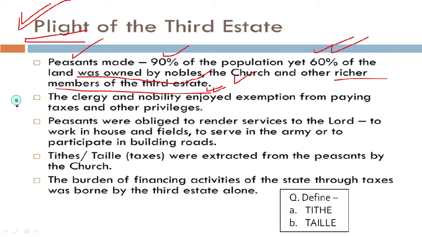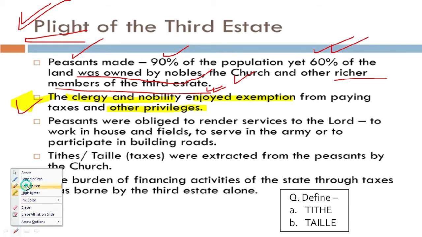Next we see that the clergy and nobility were also exempted. They enjoyed exemption from paying taxes. It basically means that they did not have to pay any kind of taxes. They were left out from the category of paying taxes, plus they also enjoyed certain other privileges as well. So we can again derive from this point that these 2 states were the most powerful besides the king in the French society.